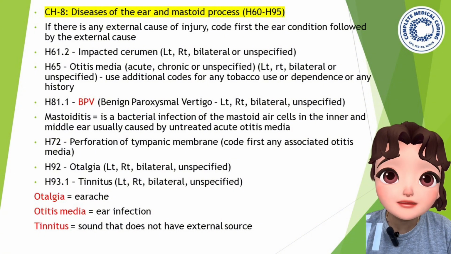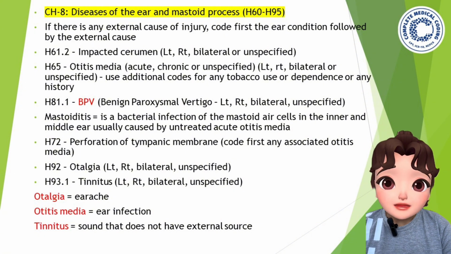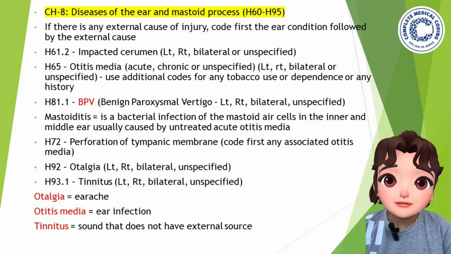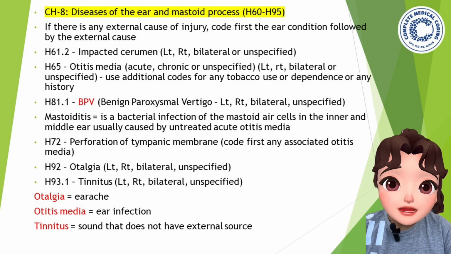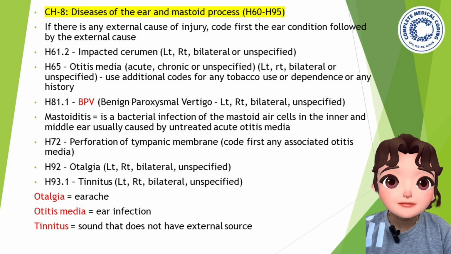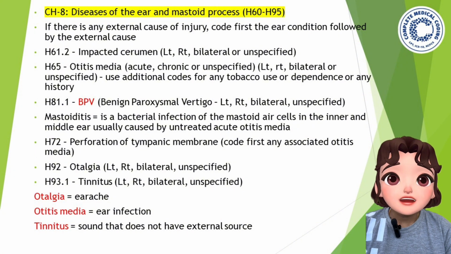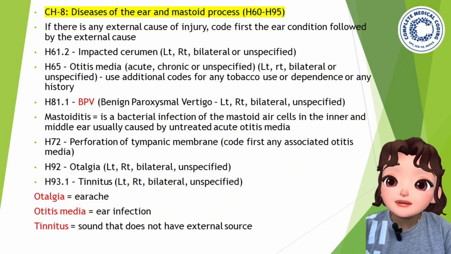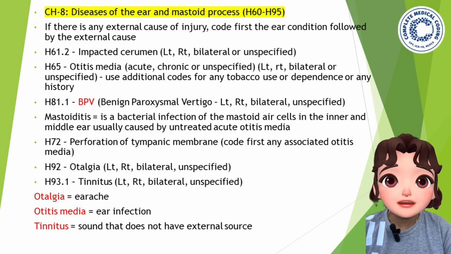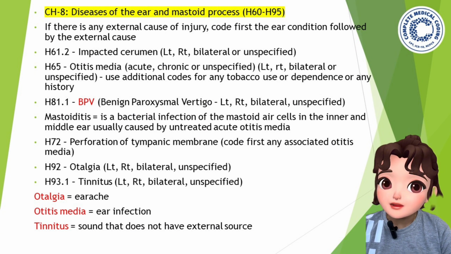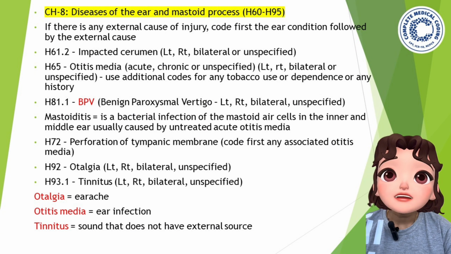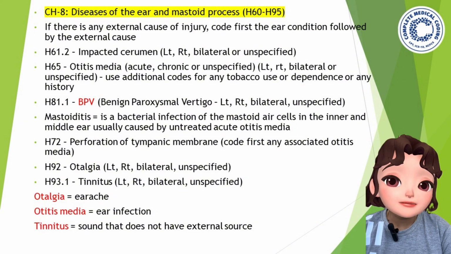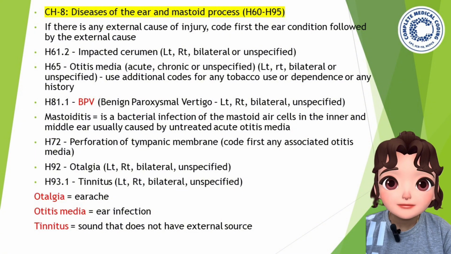If there is any history of tobacco use or dependence, you have to code that separately following the otitis media code. Okay. Now H81.1 represents BPV. Sometimes in the question they will mention only BPV. What is BPV? Benign paroxysmal vertigo. Okay, BPV will also be left, right, bilateral or unspecified.